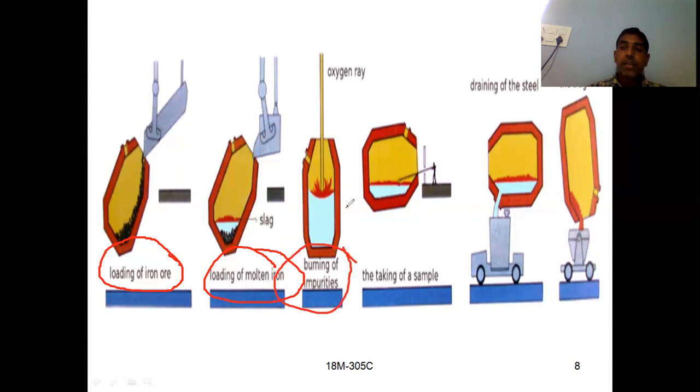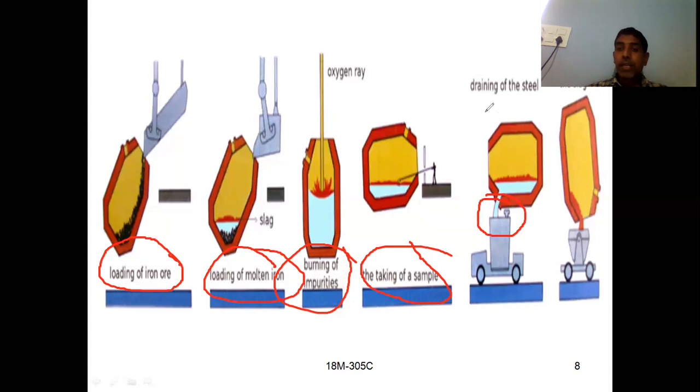Later it can be converted into slag. You have to take a sample of the steel, and if you are satisfied, you can tap the molten metal into ladles which can be used for further processing.